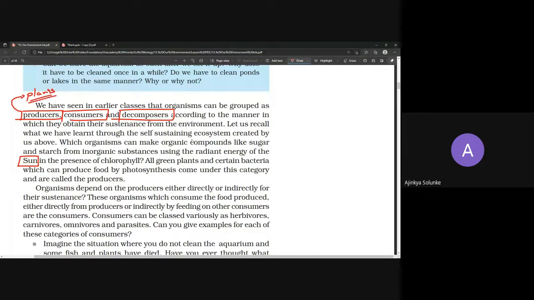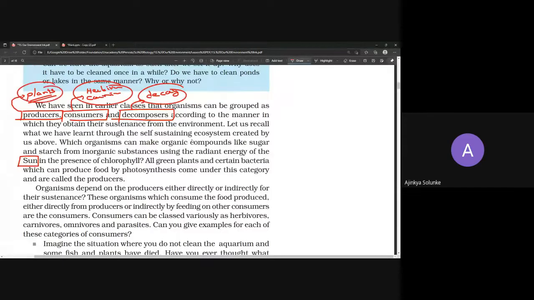Plants. That means autotrophs, basically. What about consumers? Who eats plants or who eats animals? Those are called consumers. So consumers will include what? Herbivorous and carnivorous. And there are some organisms which are responsible for decomposing something, decaying something. Those are called decomposers. Helps to decay.